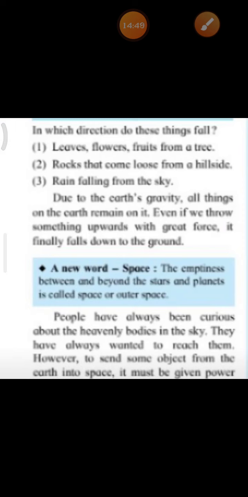Children, now let us see a new word for you all, space. What is space?